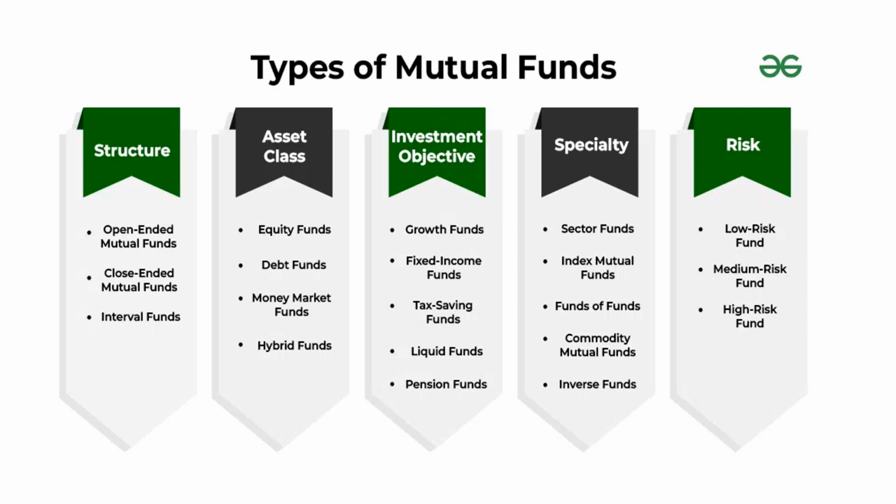Then you have a focused fund, an open-ended equity scheme investing in a maximum of 30 stocks, across large cap, mid cap, and small cap. Then you have equity linked saving schemes, we call ELSS, an open-ended equity linked saving scheme with a statutory lock-in period of 3 years, and you get a tax benefit.